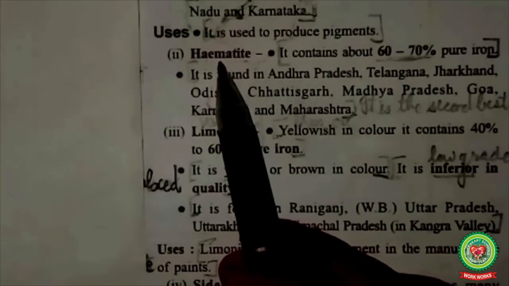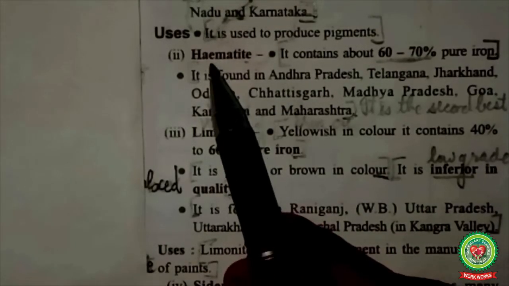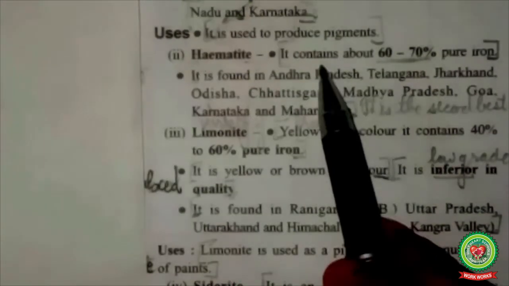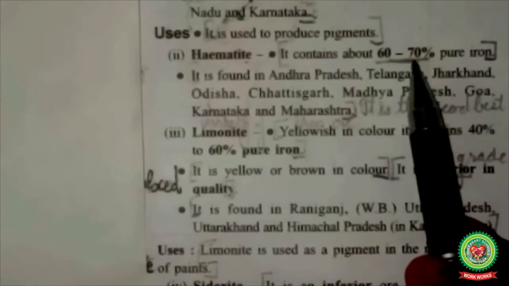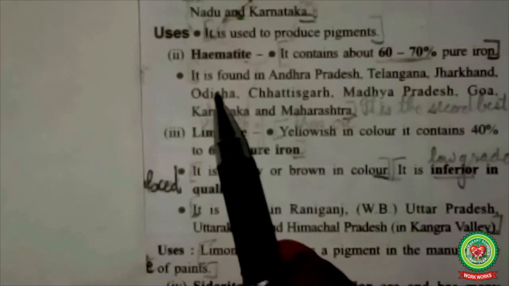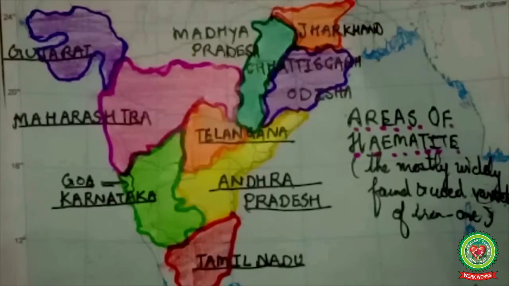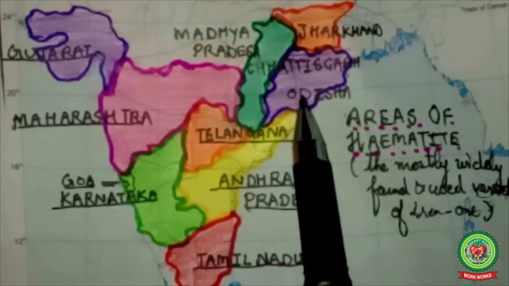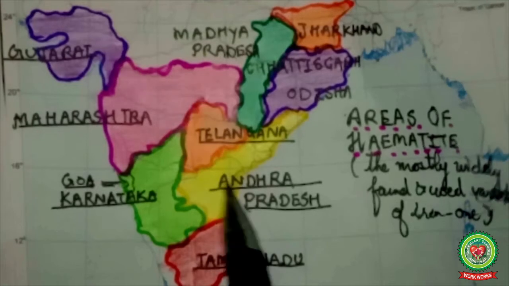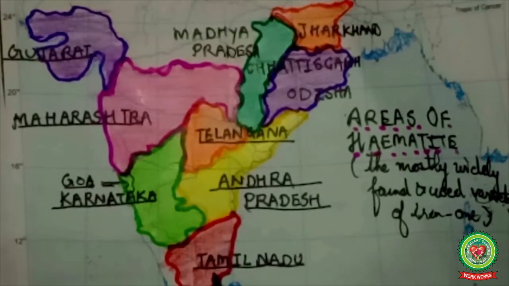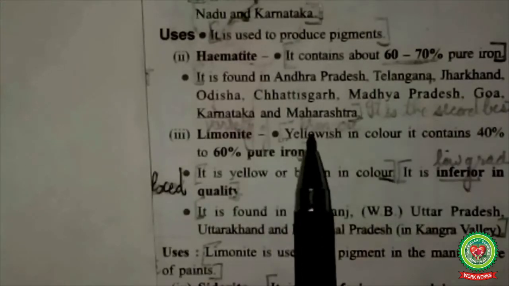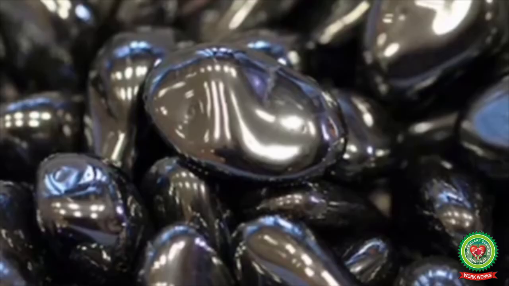Now the second best variety of iron is hematite. It is the variety that is mostly found and mostly used in India. It contains about 60 to 70% of pure iron. It is found in Maharashtra, Chhattisgarh, Jharkhand, Odisha, Telangana, Andhra Pradesh, Goa, Karnataka and Tamil Nadu. Hence children, it is the second best variety of iron ore in India. Now, this is the picture of the second best variety of iron ore, that is hematite.